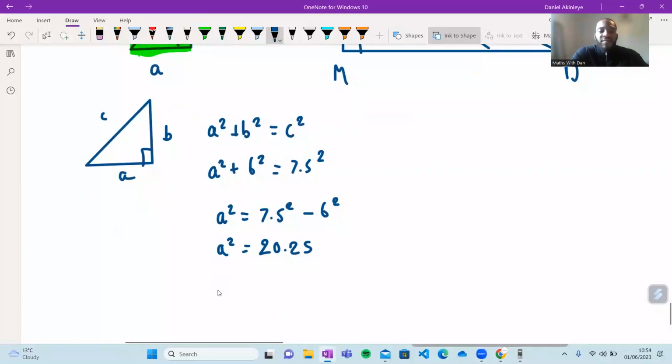And then how do we get A from here, guys? What do I need to do to get A? It's A squared at the moment. Can somebody tell me? Exactly. Thank you very much, Zariah. Ivano, we square root, don't we? We're going to square root. So it's going to be the square root of 20.25.